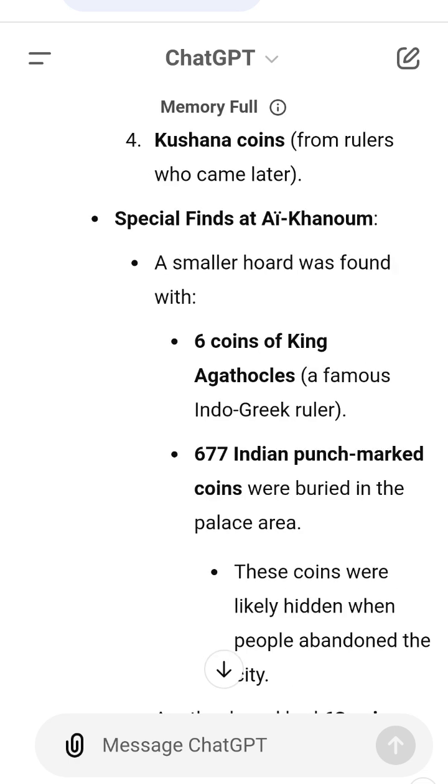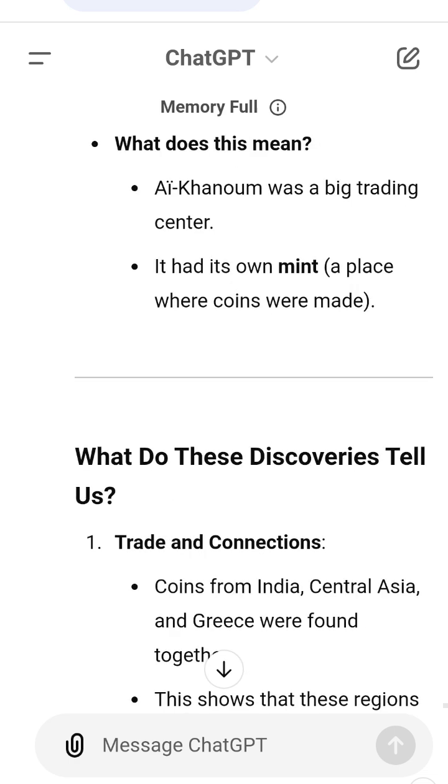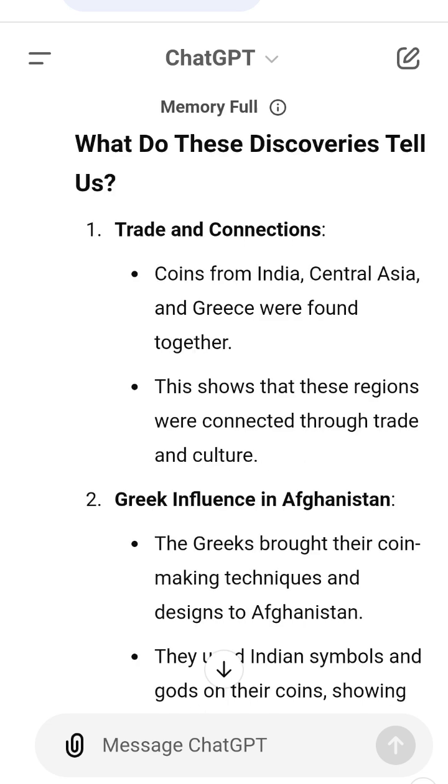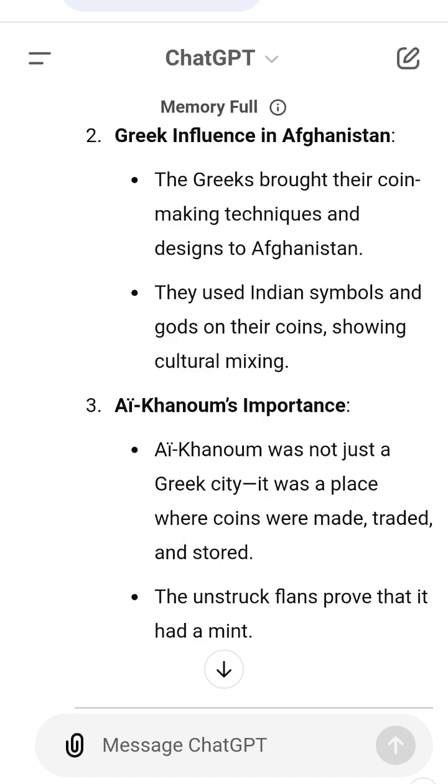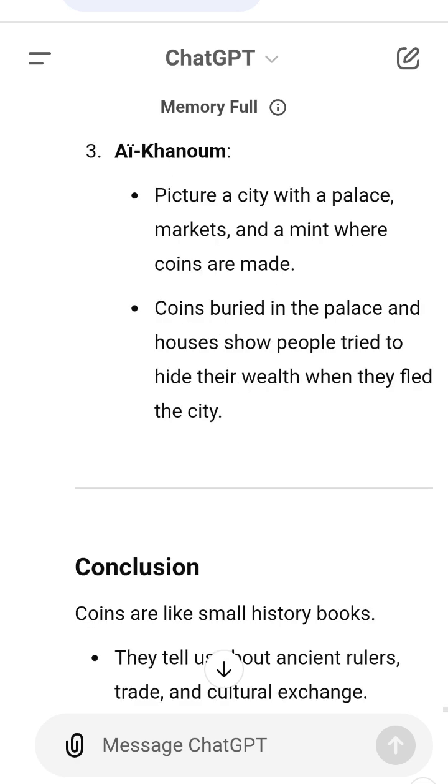Examples to imagine. 1. Mirzaka hoard. Imagine a giant treasure chest buried underground. When opened, it's filled with thousands of coins from different regions, showing how people traded across borders. 2. Kish-Tepe hoard. Think of a small bag of silver coins, mostly from Greek rulers. It's like finding a wallet from ancient times. 3. Ai-Khanum. Picture a city with a palace, markets, and a mint where coins are made. Coins buried in the palace and houses show people hid their wealth when they fled the city.